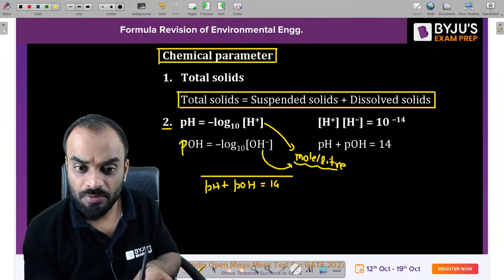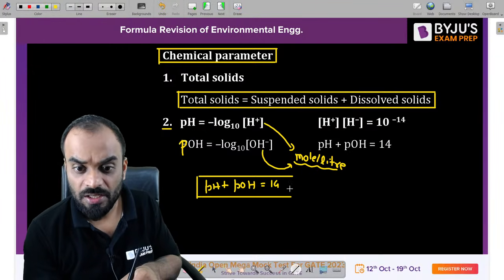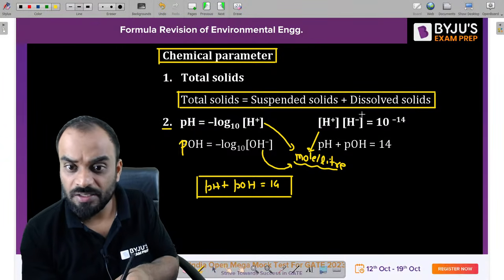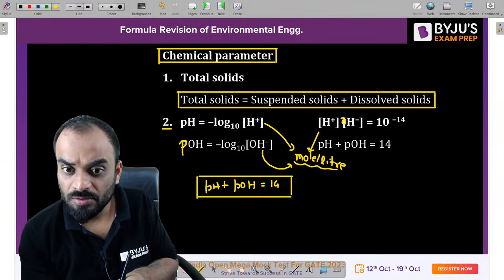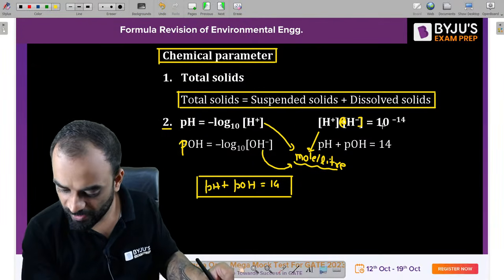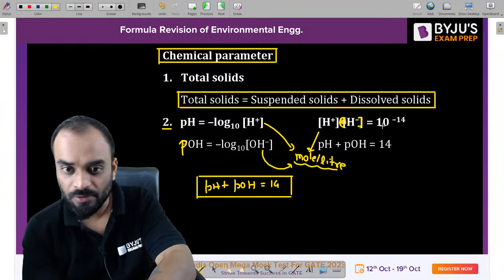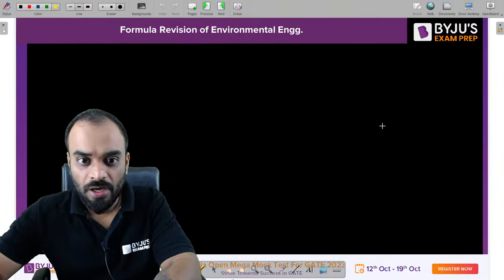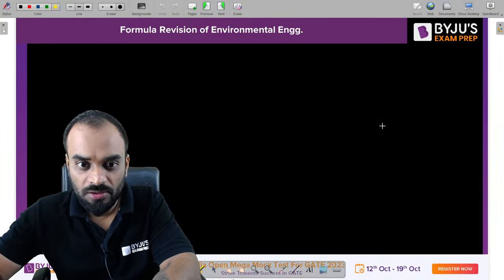And if you take the product of H plus ion concentration in moles per liter and OH negative ion concentration, you will get 10 raised to power minus 14. Now I think you are able to understand these formulas.